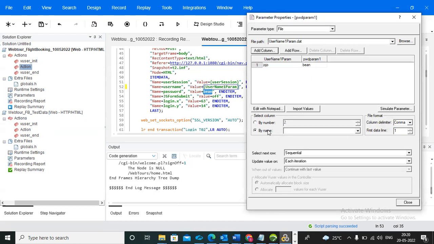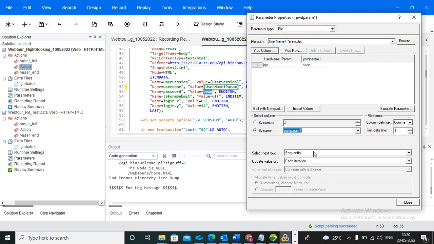Okay. After that, by name, which value are we doing? Password param 1. Now this user password depends on which one? Username param. So that is why we are doing it on the same line as the other parameter. We can call it complex parameterization.